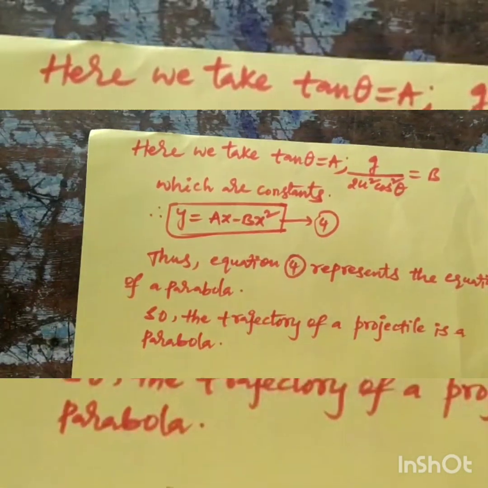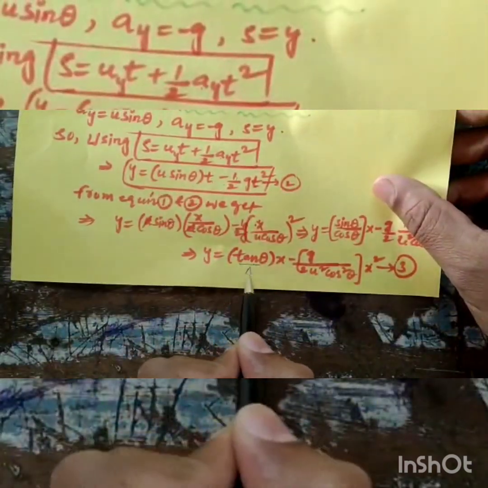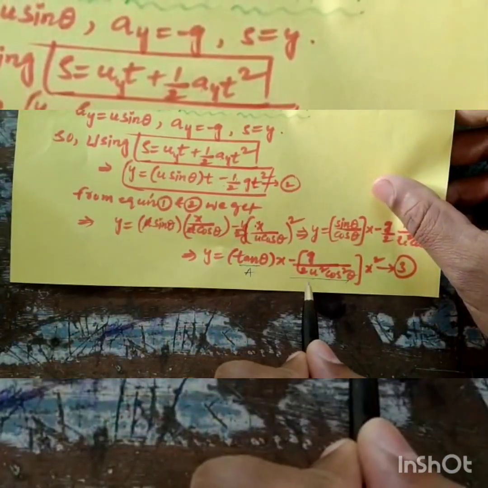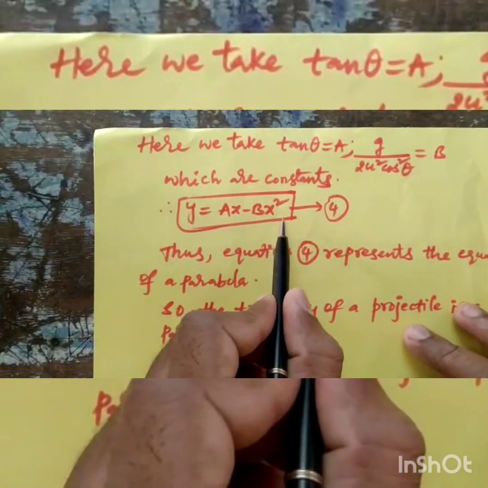These two are constants. Finally we get y = ax minus bx square.